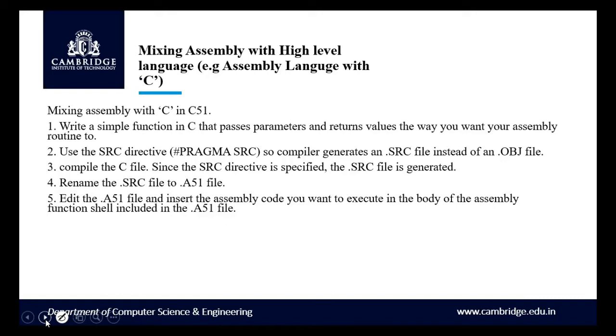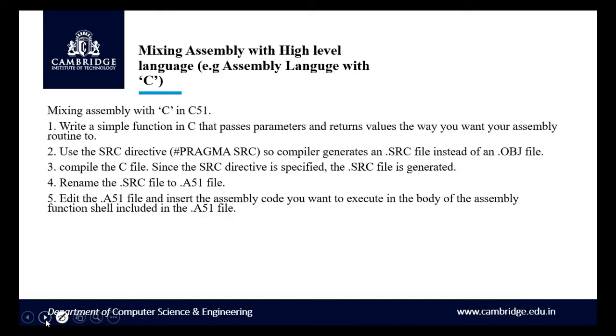Compile the C file, then rename the .src file to A51 file. A51 is your assembly file, and then you edit your A51 file. Then we can insert the code which you want to execute in the body of the assembly function. So you can mix assembly with high level language.